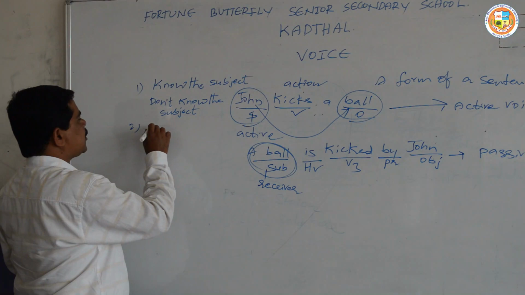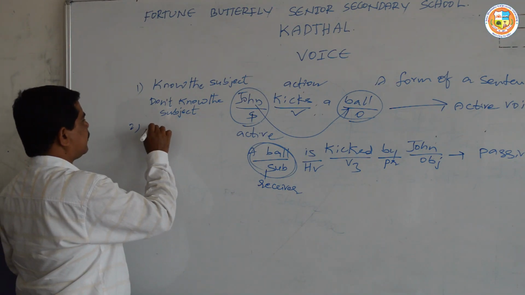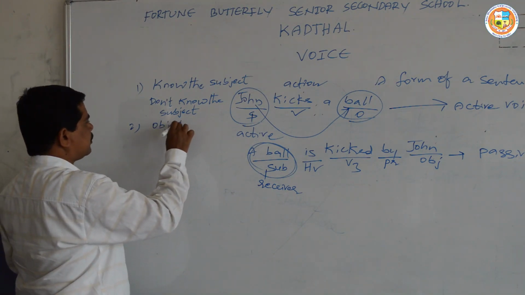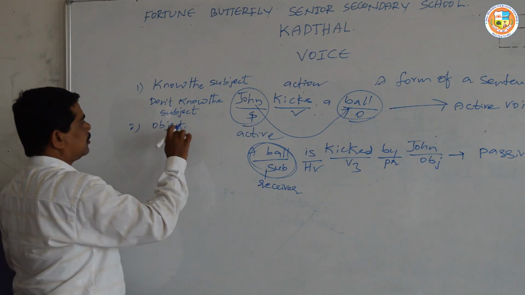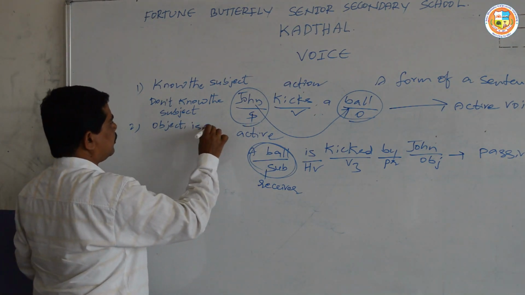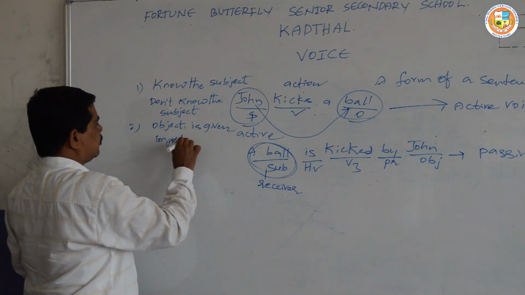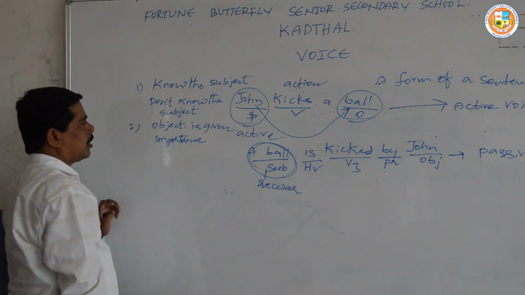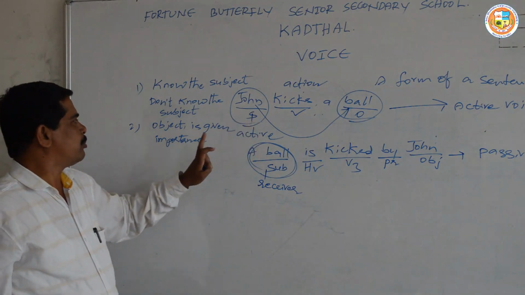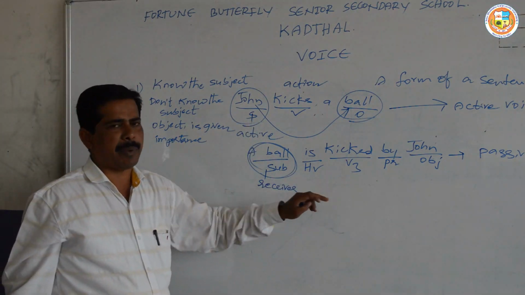And when we want to give much importance to the object, we use the passive form.